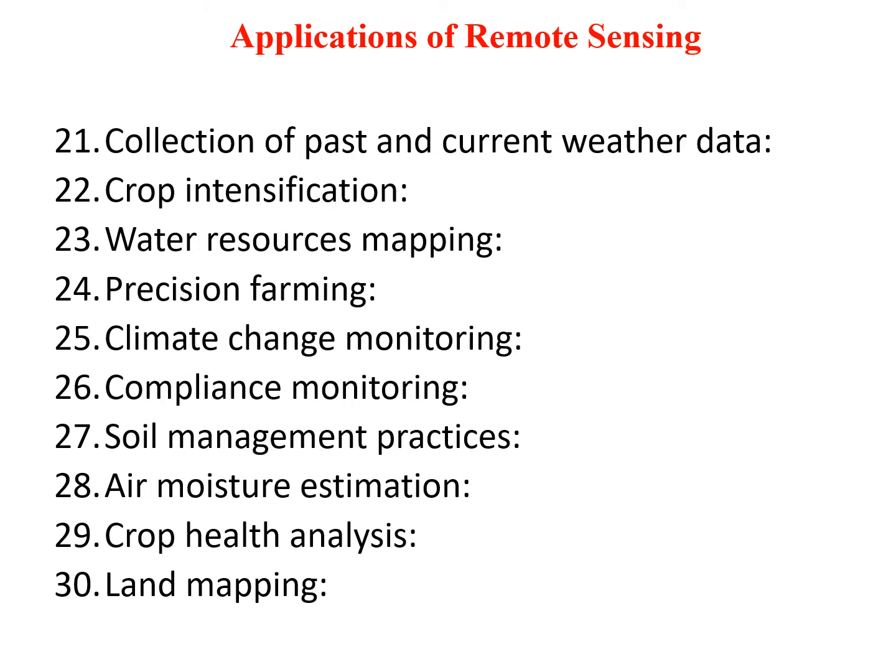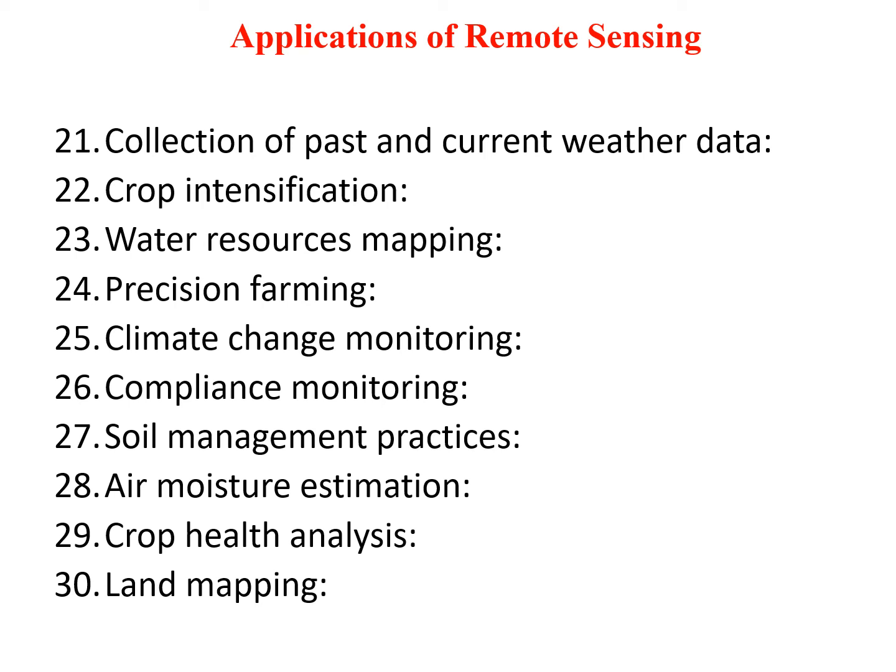Collection of past and current weather data. Remote sensing technology is ideal for collection and storing of past and current weather data, which can be used for future decision making and prediction. Crop intensification. Remote sensing can be used for crop intensification that includes collection of important crop data such as cropping pattern, crop rotation needs, and crop diversity over a given soil.